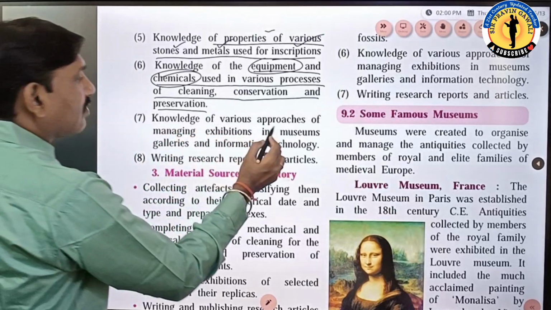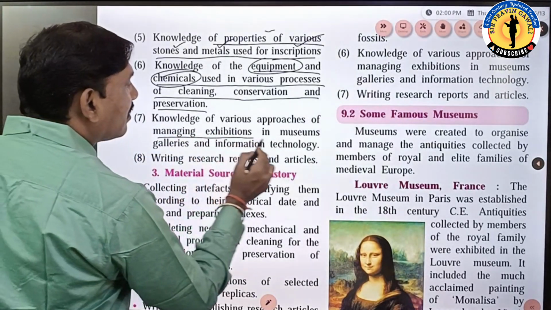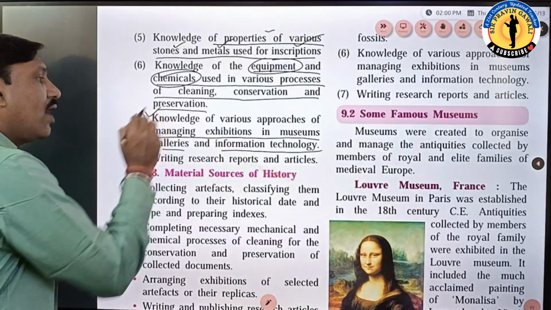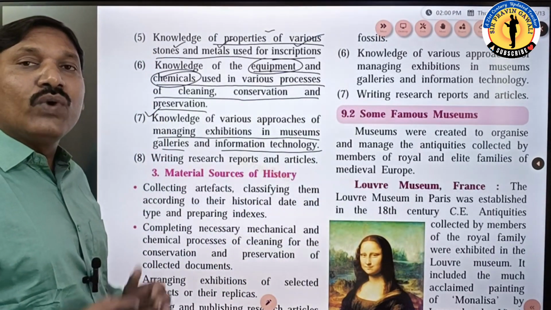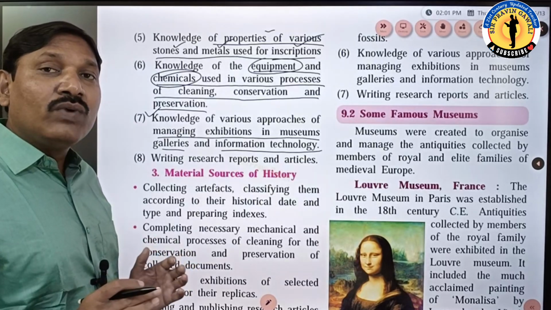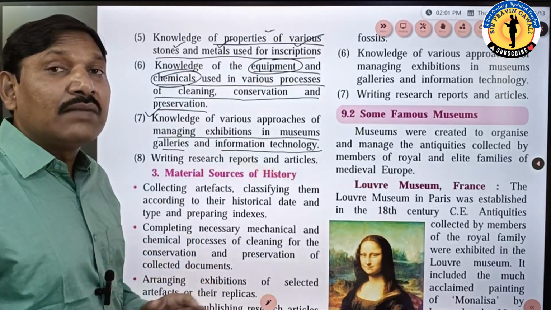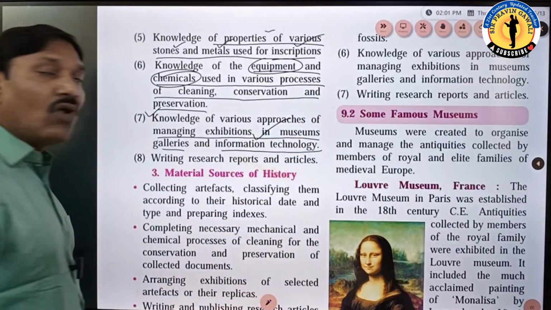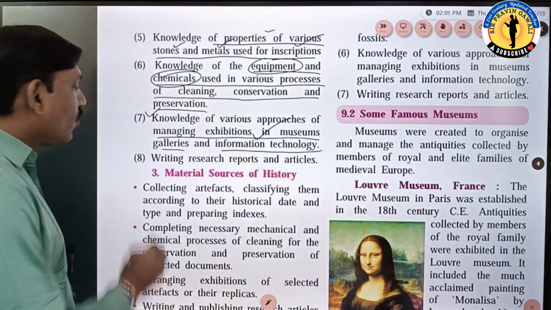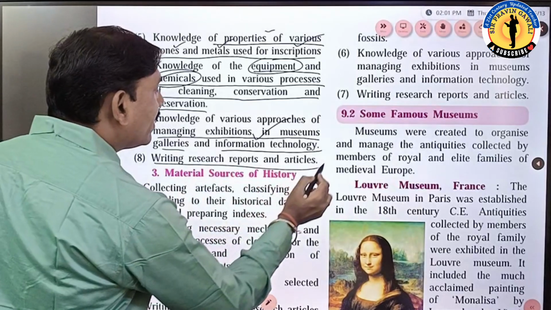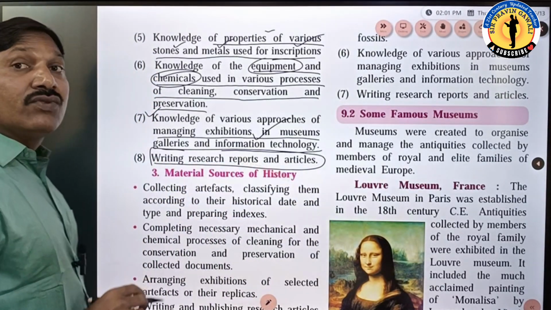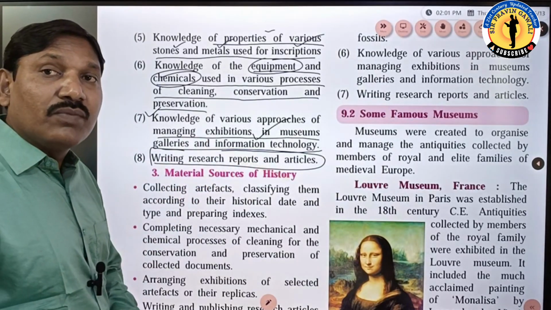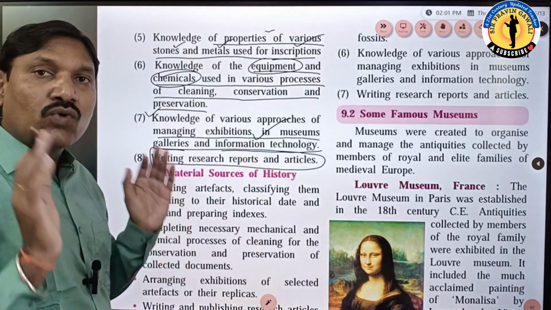Okay, knowledge of various approaches of managing exhibitions in museums, galleries and information technology. So he should have this general knowledge, how to exhibit, where to exhibit, how we can do the exhibition in the museums, galleries, that information. As well as he should be well equipped with the knowledge of information technology. Also writing research reports and articles, this is also very important. Already we have studied in the historiography. After writing research reports and articles, we have to publish them compulsorily.